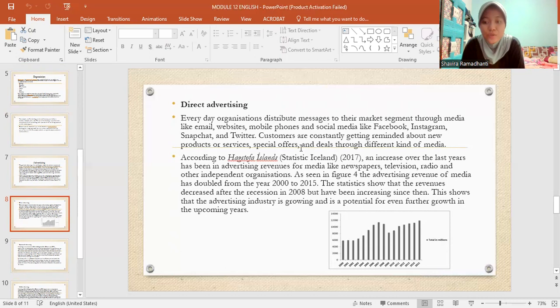The statistics show that the revenue decreased after the recession in 2008, but has been increasing since then. This shows that the advertising industry is growing and has potential for even further growth in the upcoming years.